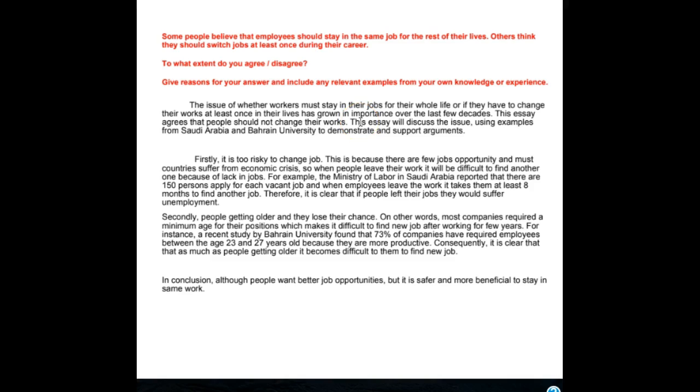And here it is. Some people believe that employees should stay in the same job for the rest of their lives. Others think they should switch jobs at least once during their career. To what extent do you agree or disagree?